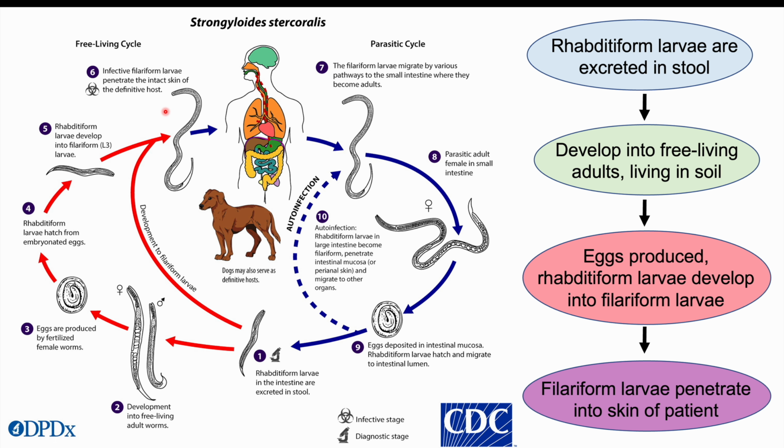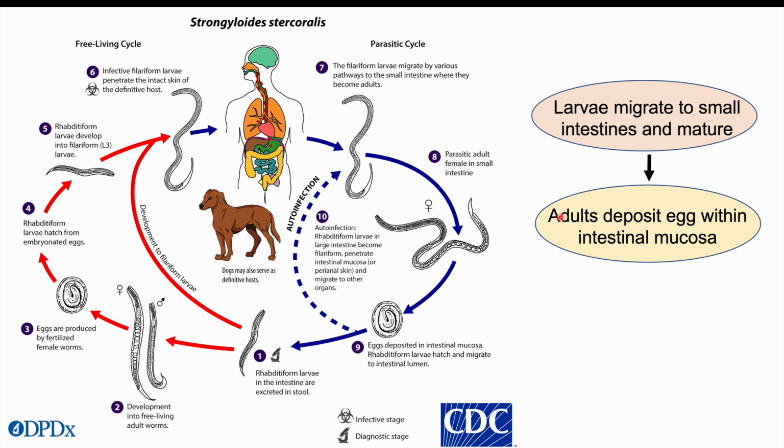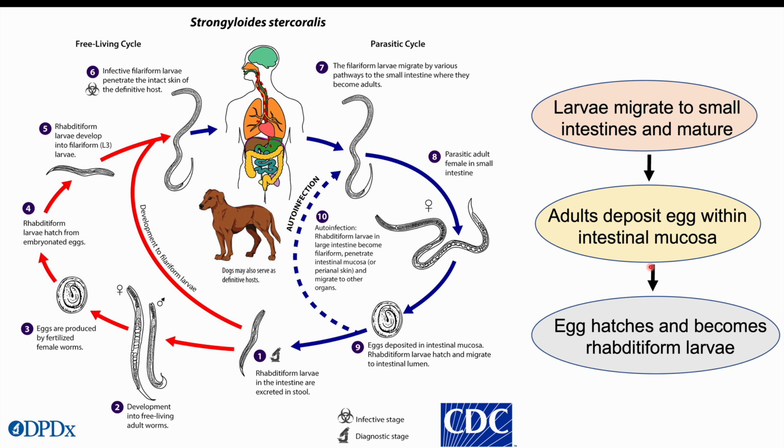And if someone or an animal like a dog walks along and steps on or touches those filariform larvae, they can penetrate into the skin. So the filariform larvae penetrate into the skin of the patient, and then they become infected with the filariform larvae. The larvae migrate to the intestines and mature. So they enter into the skin, they migrate in through the bloodstream into the small intestine, and they mature into an adult. They then produce eggs. They deposit the eggs within the intestinal mucosa. Then the eggs hatch and become rhabditiform larvae, which are then excreted in the soil, and the cycle continues.